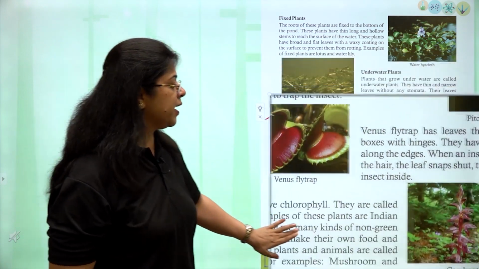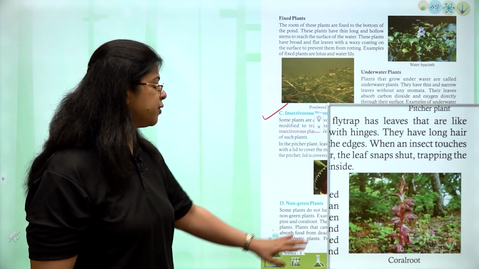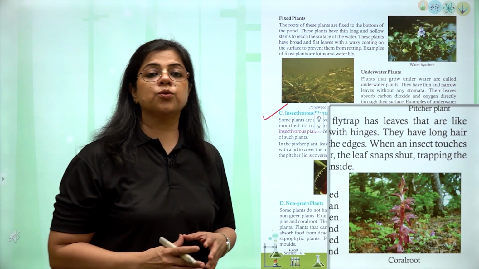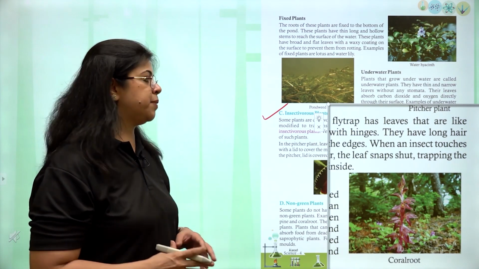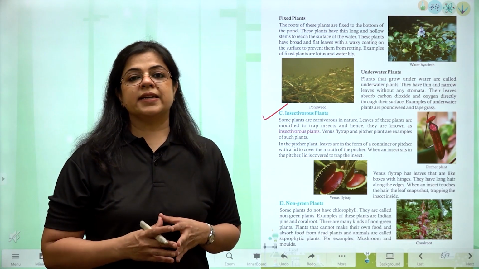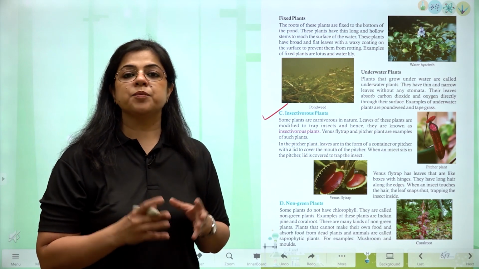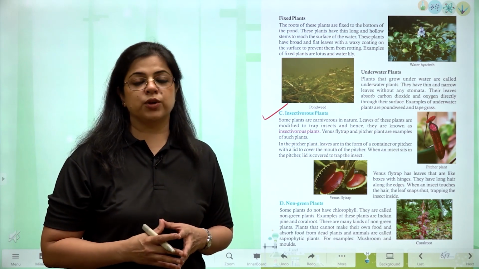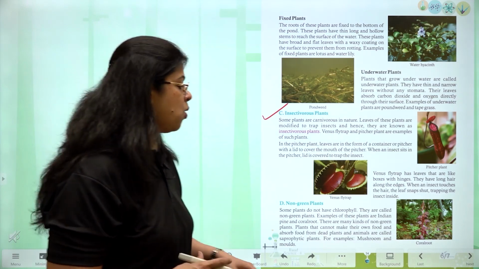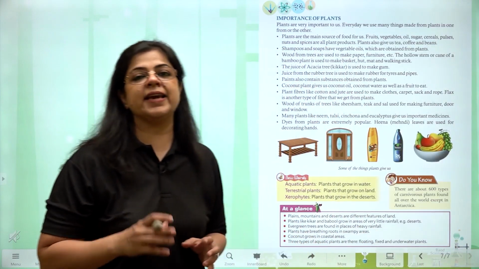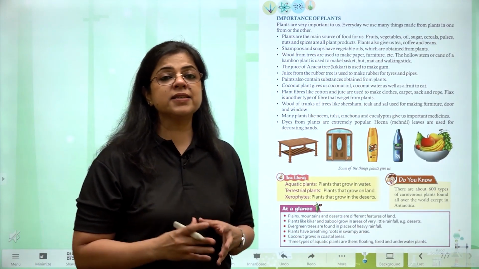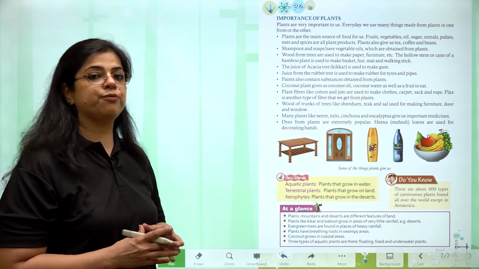And here we have another example of coral root. Coral root is another non-green plant. We have already studied that non-green plants do not produce their food. They survive depending on the dead and decaying plant material. Now let us understand the importance of plants.